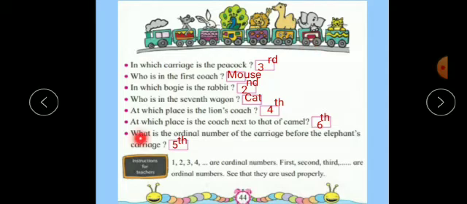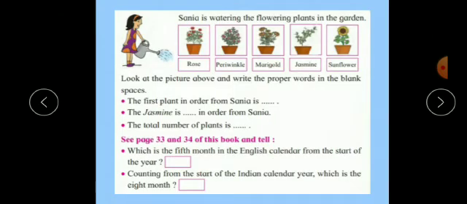Then next, what is the ordinal number of the carriage before the elephant's carriage? So here is the elephant's carriage. So before the elephant's carriage is the camel's coach. Now what is the ordinal number for the camel? First, second, third, fourth and fifth. So the answer is fifth. Now see these examples from the maths textbook, page number 45. Again you have to solve it in the textbook only.